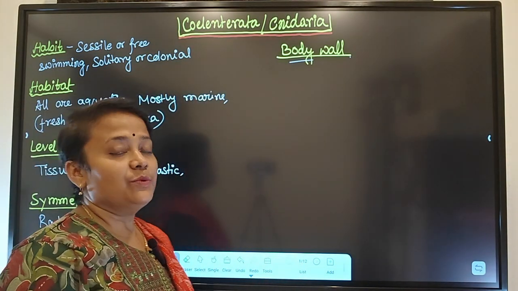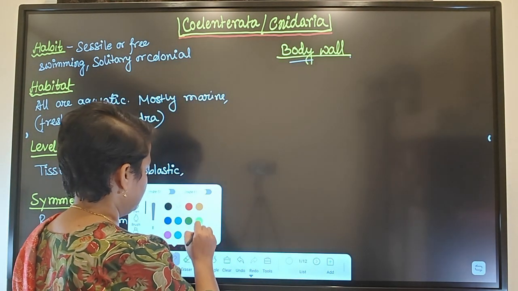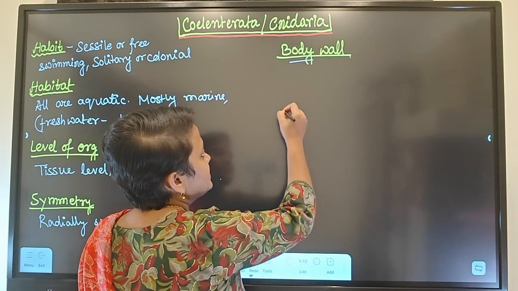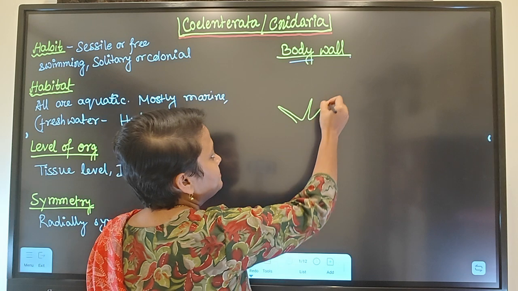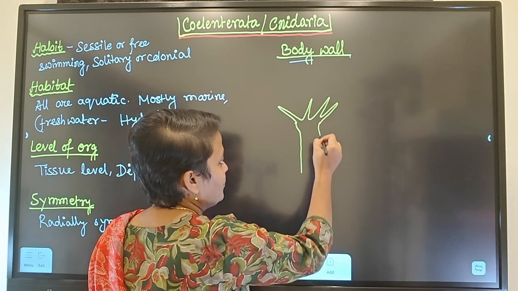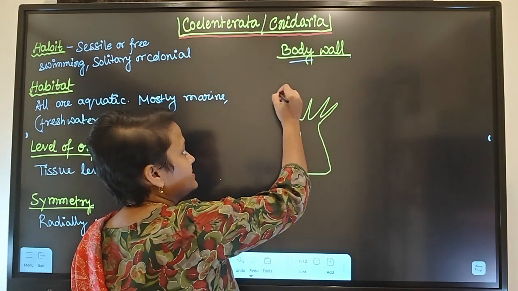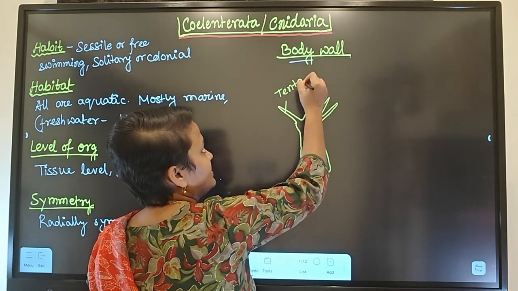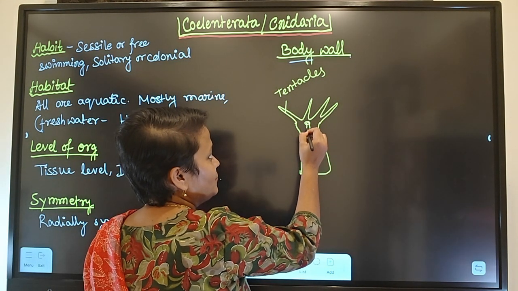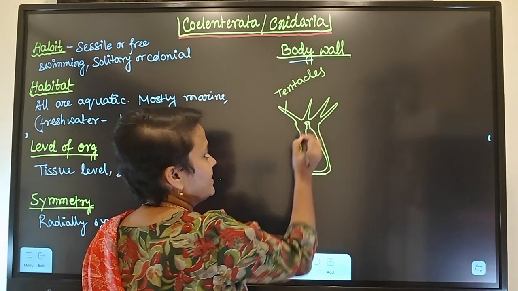Now coming to body wall. Suppose this is the polyp form. So polyp form is the sessile form. This is the polyp form of a cnidarian. Now they have tentacles. And they will have one opening which acts as mouth and acts as anus.